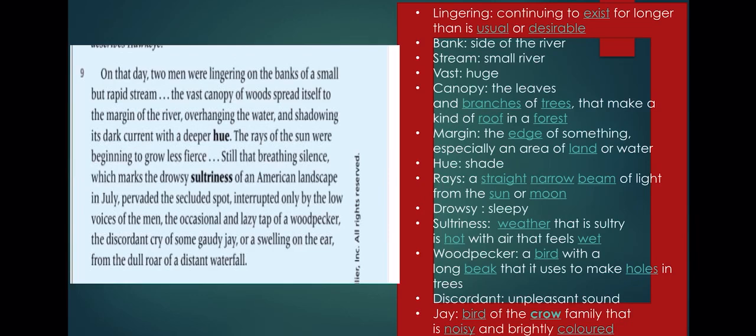Here there's another bird with a discordant cry. The unpleasant sound of this bird is hurting the ear, in contrast to the dull roar of a distant waterfall. There's a low sound you can hear from the distant waterfall.